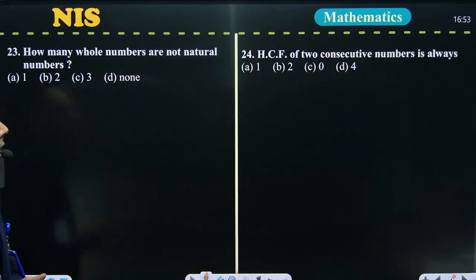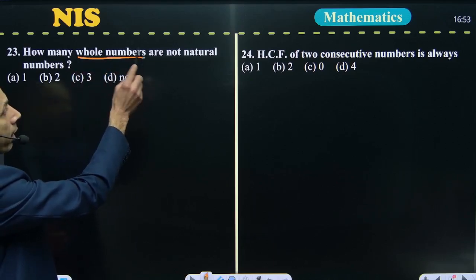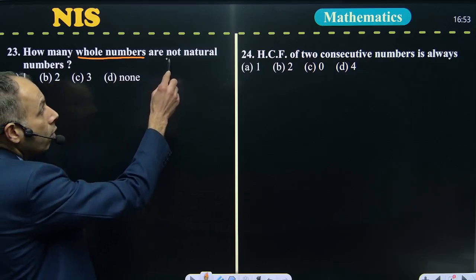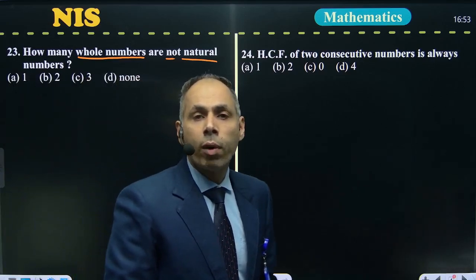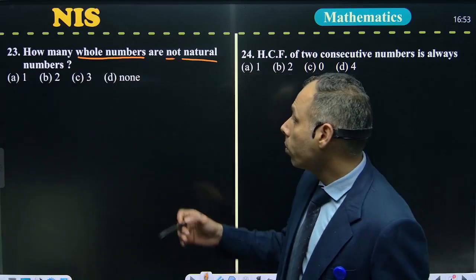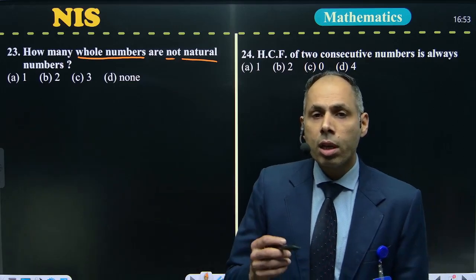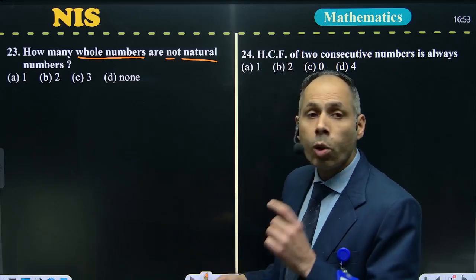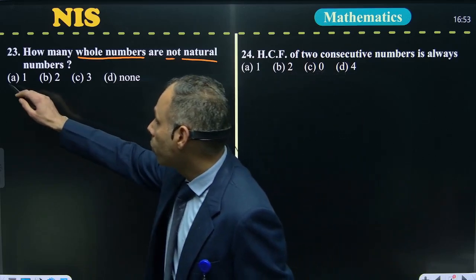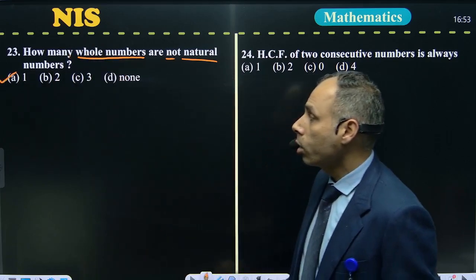23rd question. In this question, how many whole numbers are not natural numbers? As you know, natural numbers start from 1 and whole numbers start from 0. So only 0 is the whole number which is not a natural number. So there is only one number. So the answer of this will be A, that is 1.